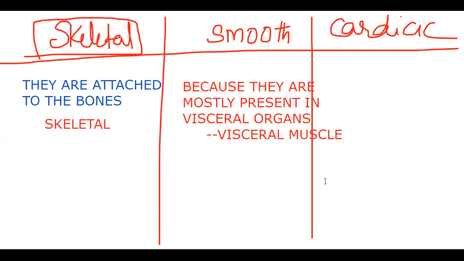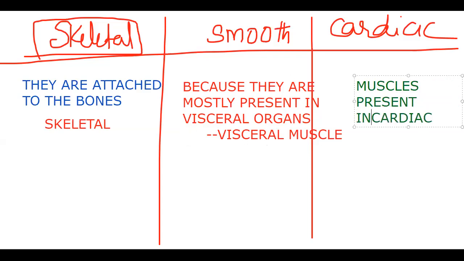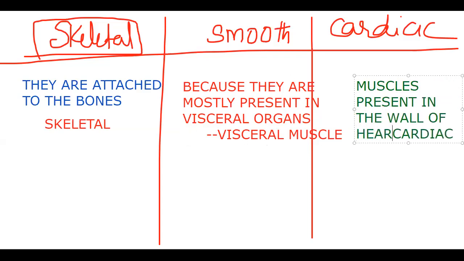Next, cardiac muscles. What is the meaning of cardiac muscle? Cardiac means heart. So these are the muscles present in the walls of the heart. Hence, we call them cardiac muscles.